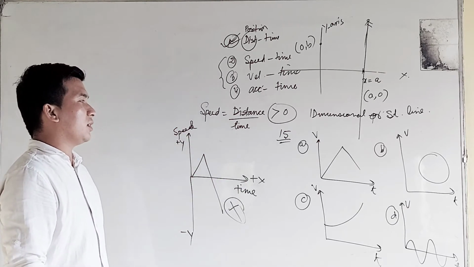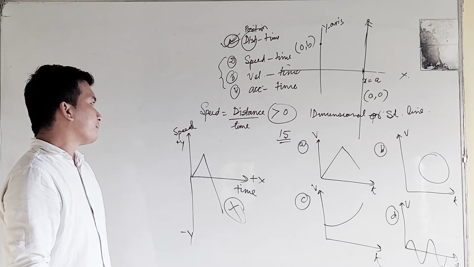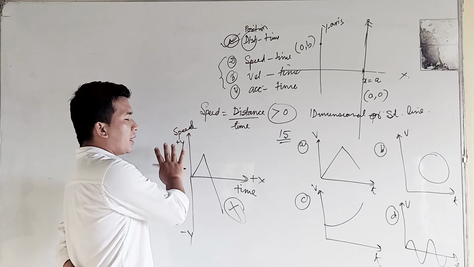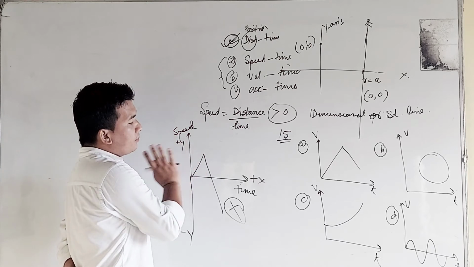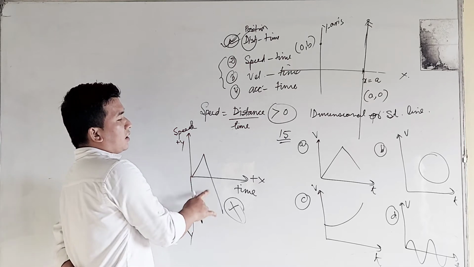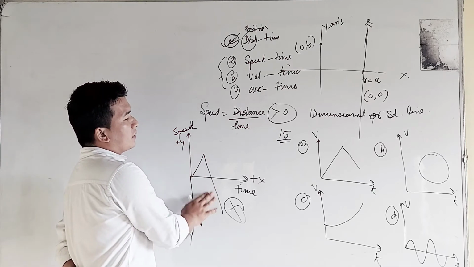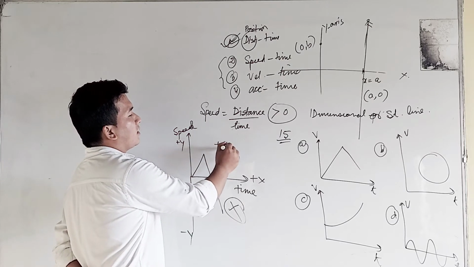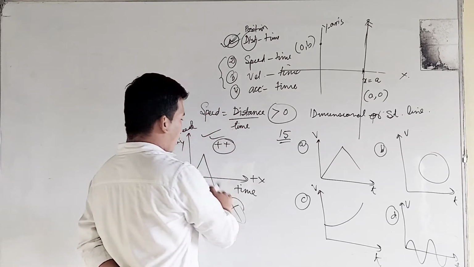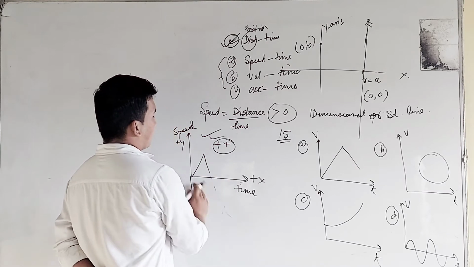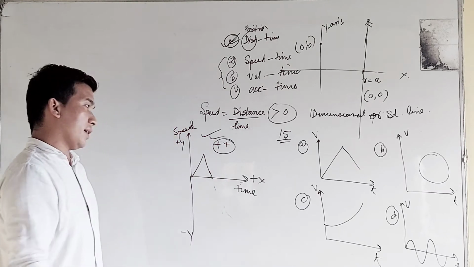Speed-time graph. We know that speed cannot become negative. It can never be negative. So the graph should always be in the positive quadrant. That means in the first quadrant the graph will be like this. Is that understood or not?